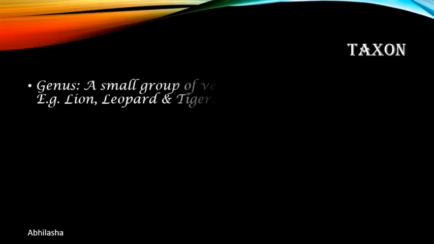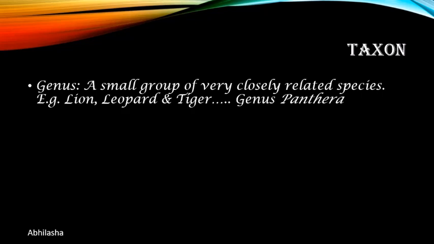Now the next higher level is the genus. This is a small group of very closely related species. For example, lion, leopard and tiger, you know they are similar. They belong to the genus Panthera. The species is different. So organisms belonging to the same species will have the maximum number of similar characters. They can even interbreed. Organisms belonging to the same genus but different species will have many similar characters, but not as many as those belonging to the same species.